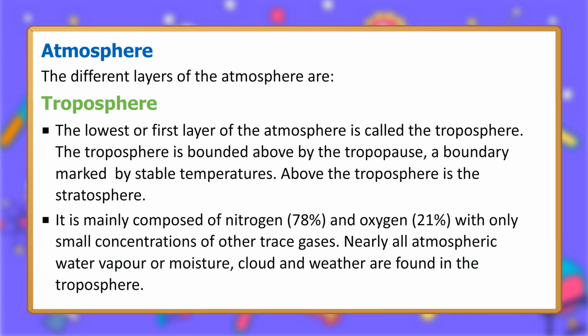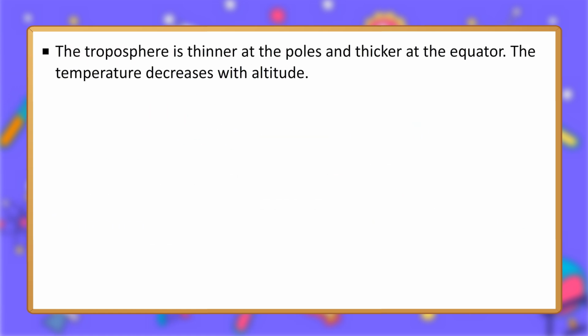Nearly all atmospheric water vapor or moisture, cloud and weather are found in the troposphere. The troposphere is thinner at the poles and thicker at the equator. The temperature decreases with altitude.